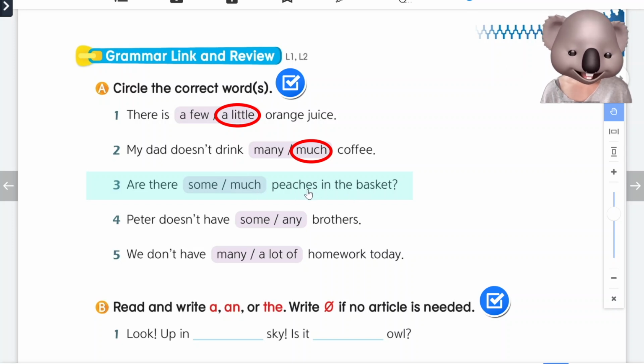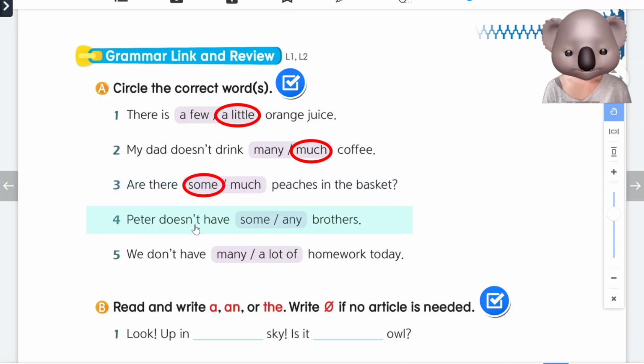And number 3, are there some or much peaches in the basket? Peaches ends in es, so we know it's a plural noun. We use some for plural nouns and non-count nouns, and much for non-count nouns. Which one would we use? Good, some.